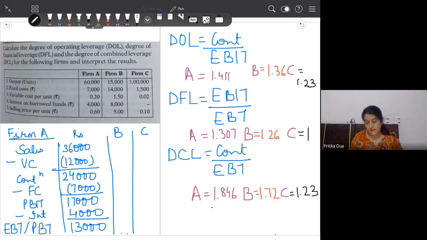And the safest firm to invest in is firm C, because both the leverages are lowest. In fact, financial leverage is not there, and it is the least risky firm out of the three. There are no fixed cost obligations for the firm.